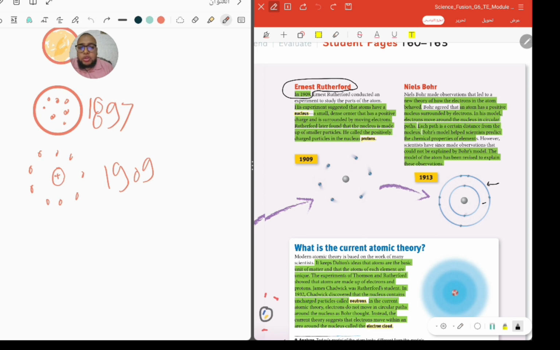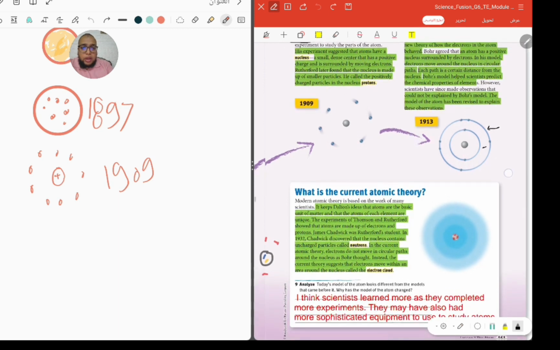He said that the electrons don't move just anywhere, they have levels of energy, and they move through them. We call this model Bohr's model. It's very, very important, because we will use it in the next lesson to distinguish the number of electrons and valence electrons. We will speak about these things later.